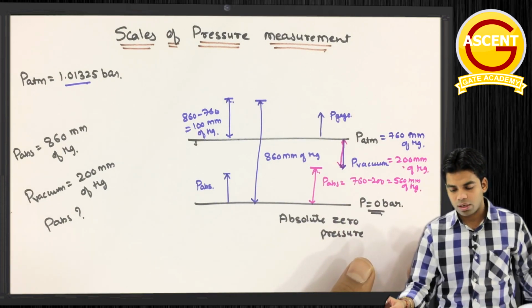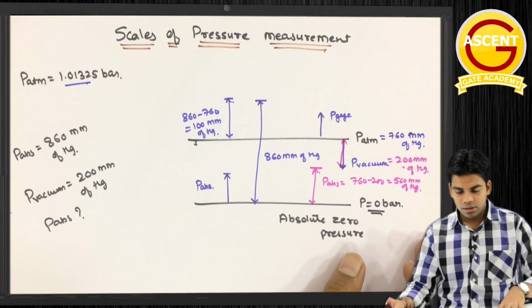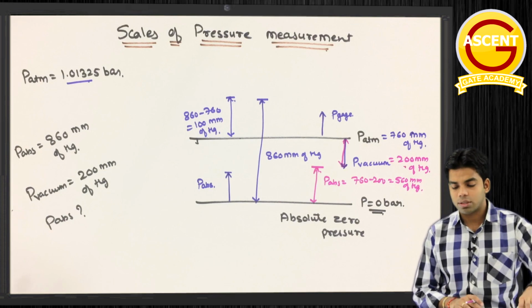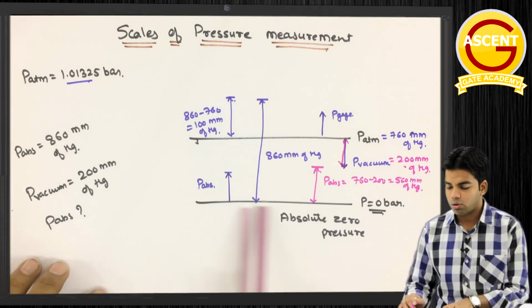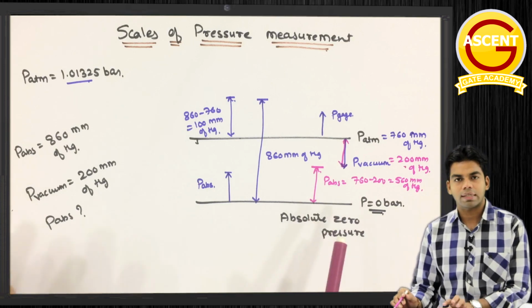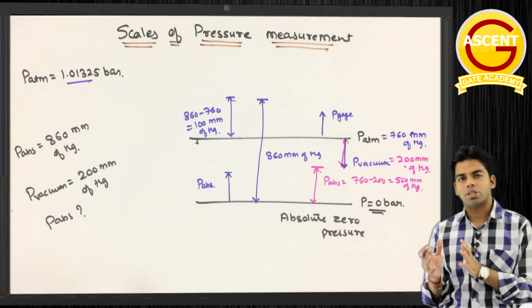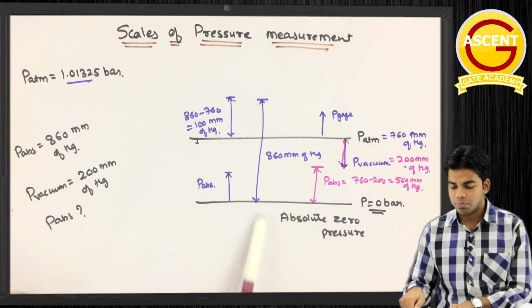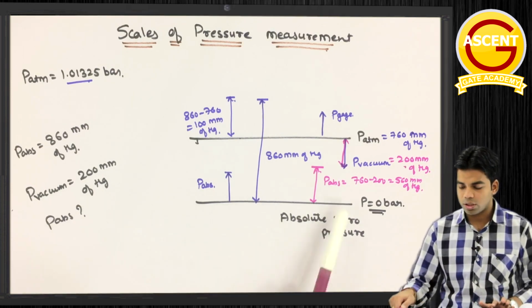Getting this? Okay, so you can write certain notes here. First thing, the pressure cannot be less than the absolute zero pressure. This pressure cannot be less than absolute zero pressure. That means zero pressure के नीचे pressure exist नहीं कर सकता. Zero pressure is the pressure actually at which the molecular momentum becomes zero. Okay, so below zero pressure the pressure cannot exist. This is the lowest point.